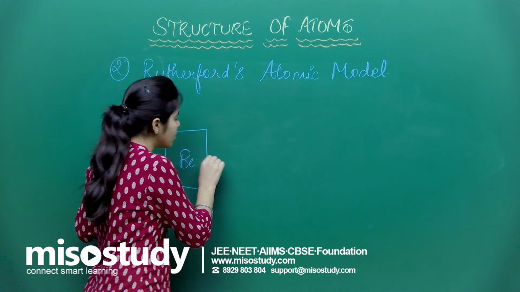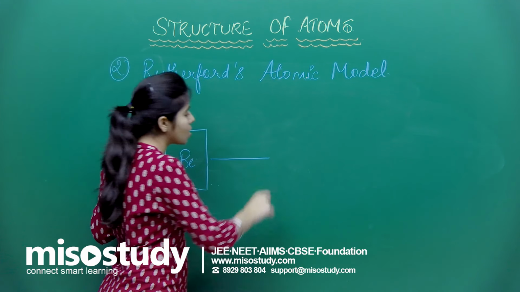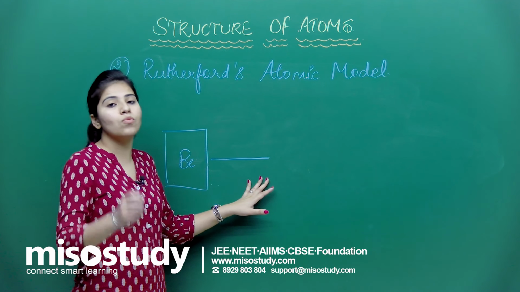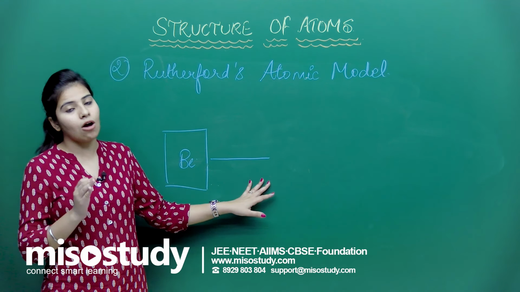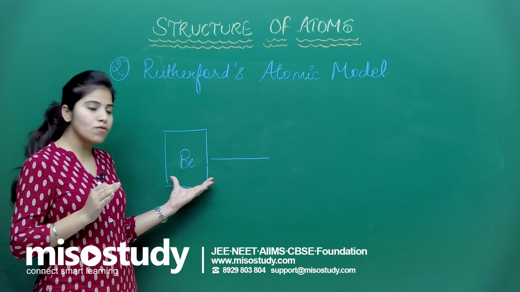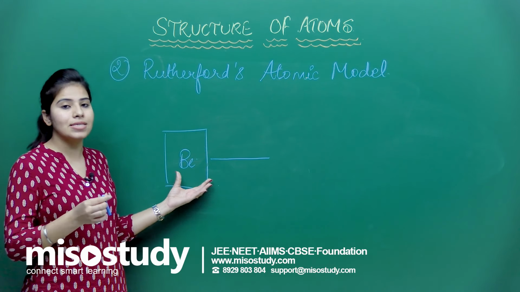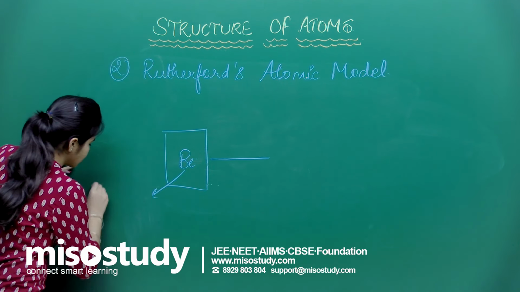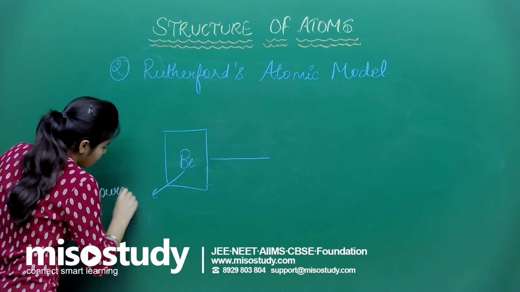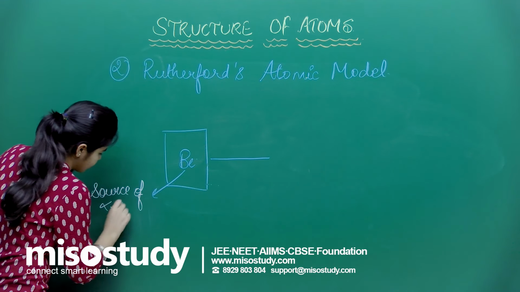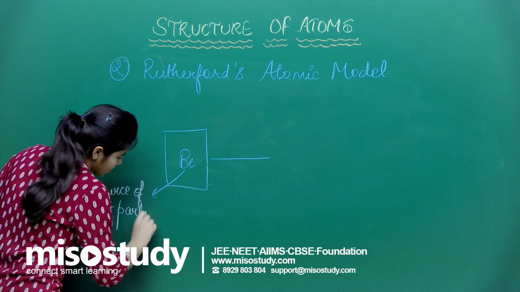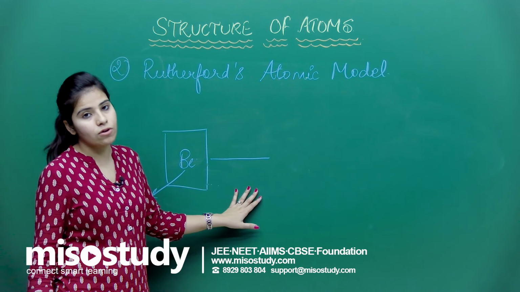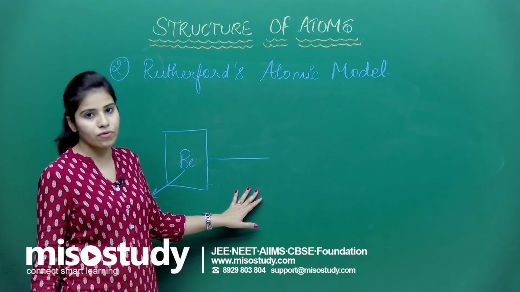Now from here he allowed a beam out, because he wanted the alpha particles. So a source of alpha particles has been placed inside this. I can just write it as source of alpha particle. This was the experimental setup of Rutherford's experiment that I am going to draw before you.